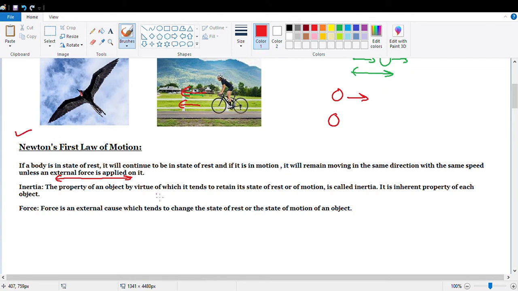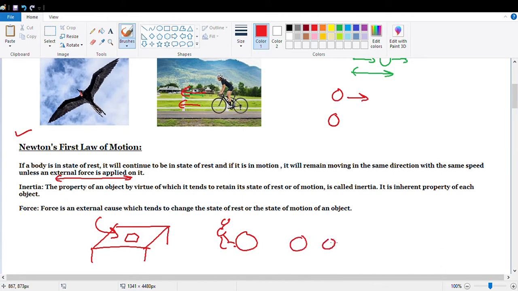What did Newton say? Newton said that if a body is stationary, like a book kept on the table, it will remain on the table until someone comes and picks up this book. If nobody is disturbing this book, it will remain at its position. Or if a body is in motion, like you kick the football with your leg, the football keeps on moving in the forward direction, and after traveling a certain distance, it stops.